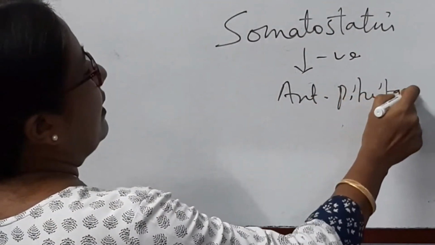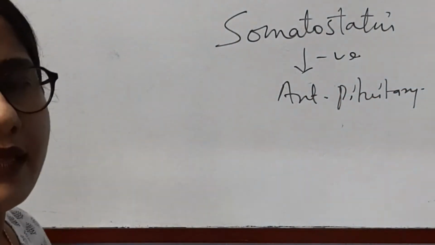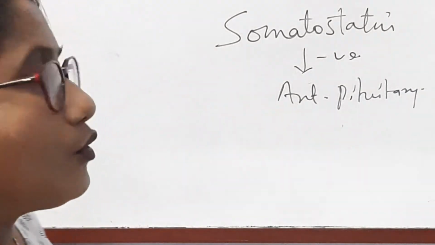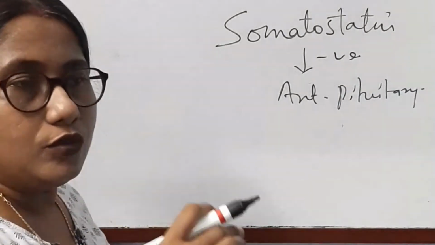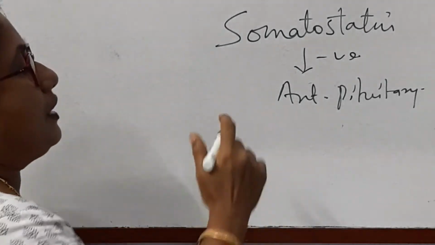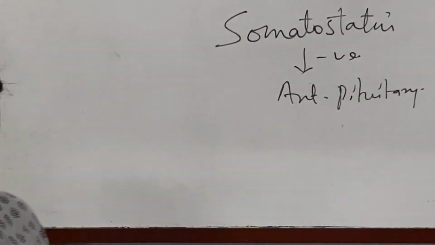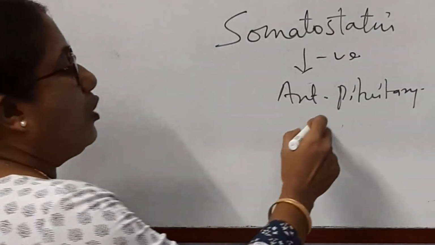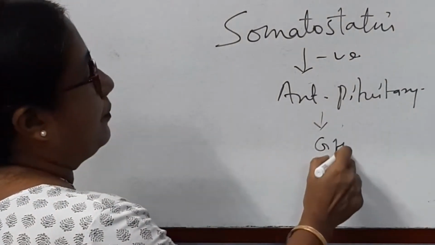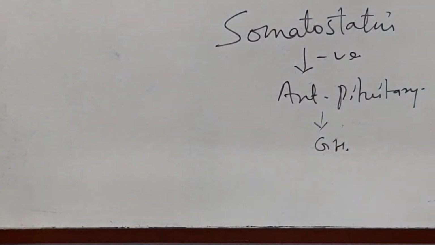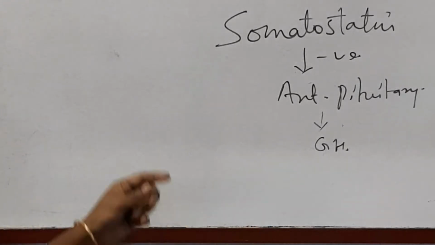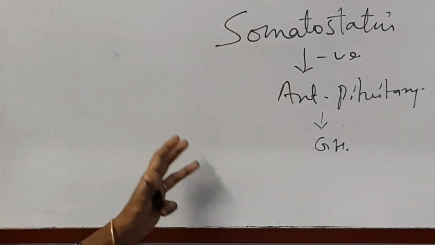When there is an excess secretion of growth hormone, and growth needs to be restricted in the body, somatostatin gives negative feedback to the anterior pituitary to stop the secretion of growth hormone. I am writing GH for growth hormone. Hence the growth will be stopped. So this is the function of the inhibiting hormone.